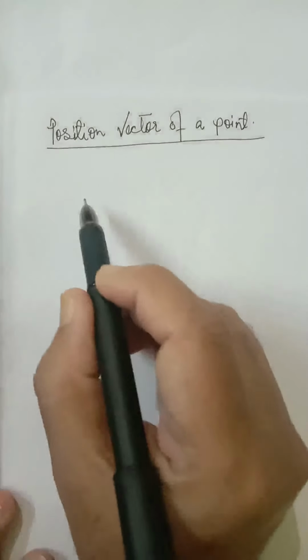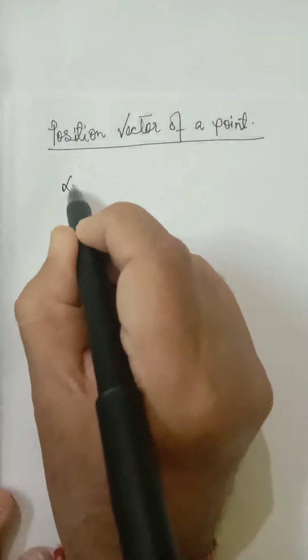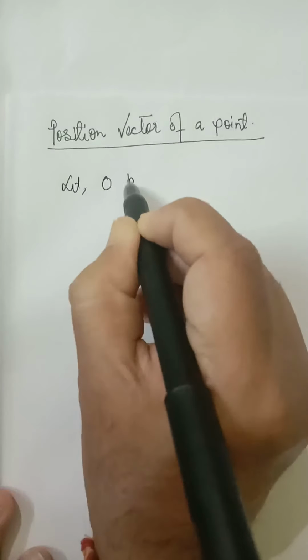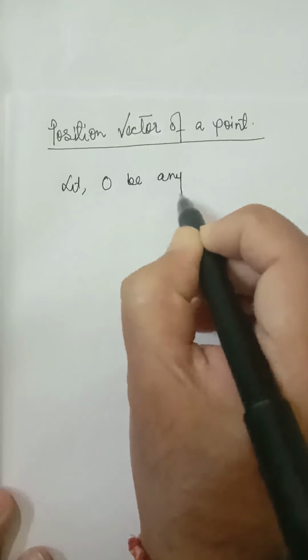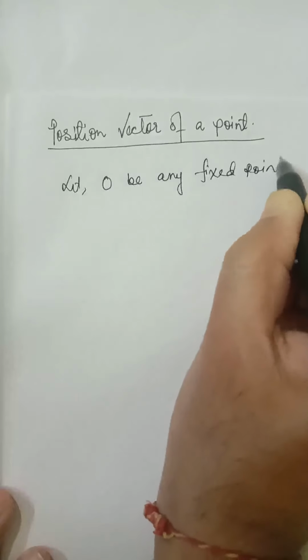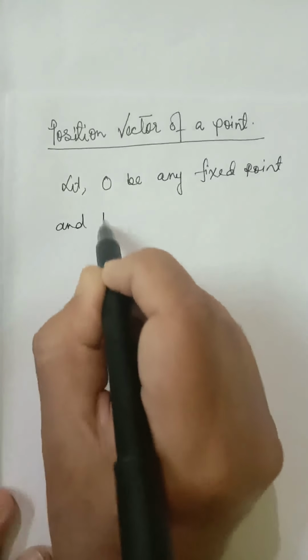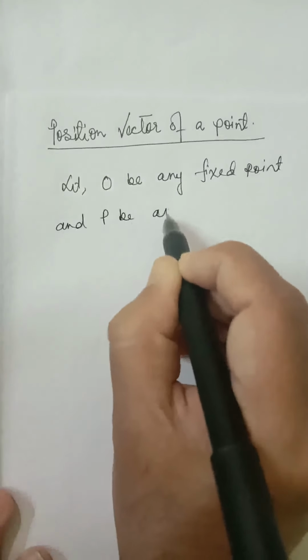Next, one important definition: the position vector of a point. Let O be the origin, or let O be any fixed point, and P be any other point.